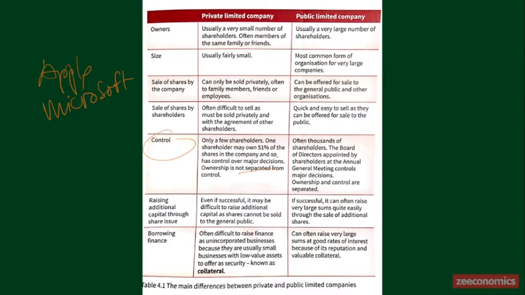On the contrary, a public limited company is usually owned by thousands of shareholders, and they have what we call the board of directors, appointed by the shareholders at the annual general meeting. These directors have control over the business policy. Where do they want to take their business? Where do they want to implement the strategy of the business? It's decided by the board of directors. The owners of these companies do not have any control over it because ownership and control are separated.